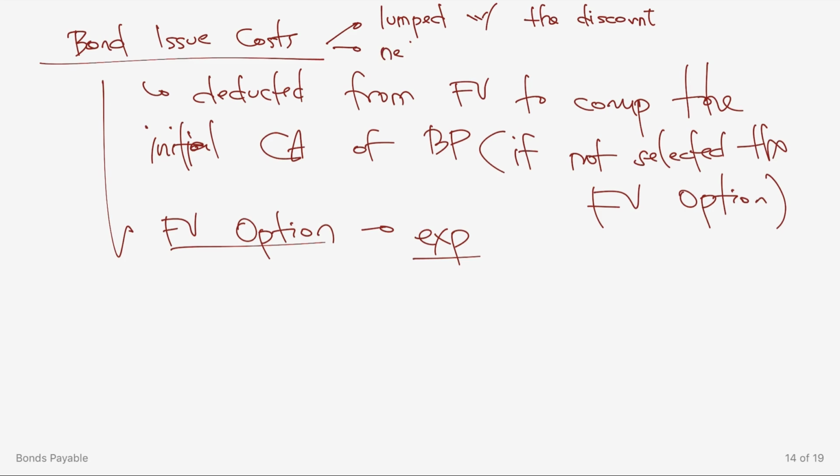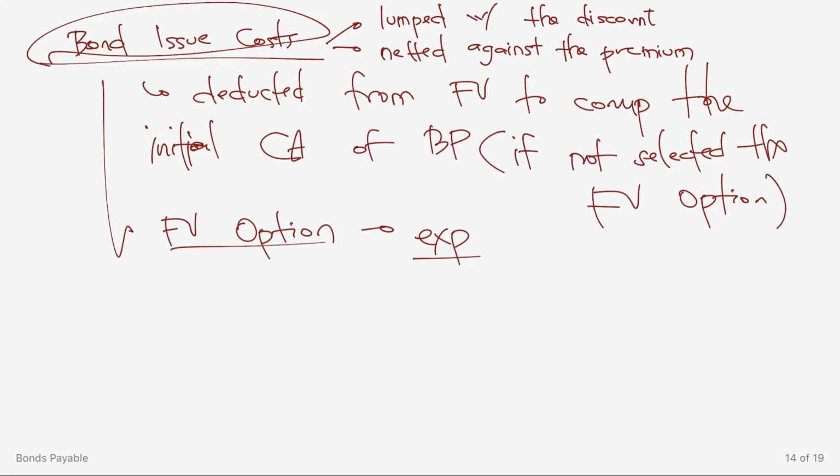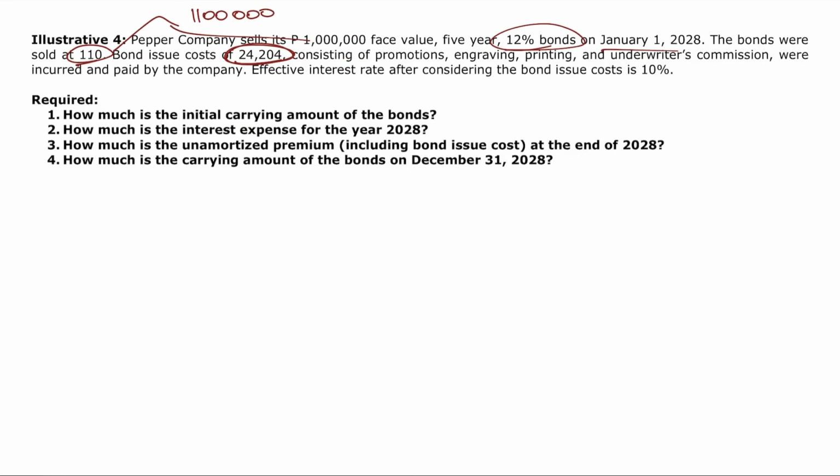Or netted, or deducted against the premium, because it lowers the premium. Once again, bond issue cost increases the discount, but it decreases the premium. Then lastly, since we include it in the discount or premium, bond issue cost is, as discussed earlier in part 1, amortized together with the premium or discount. Okay? So here, let's go back to illustrative 4. It is deducted.